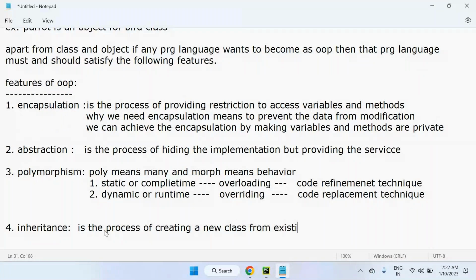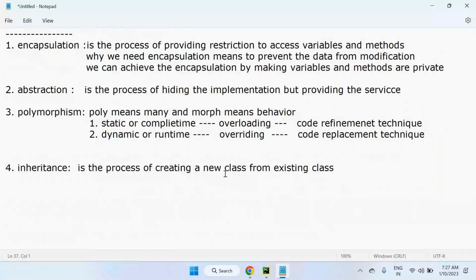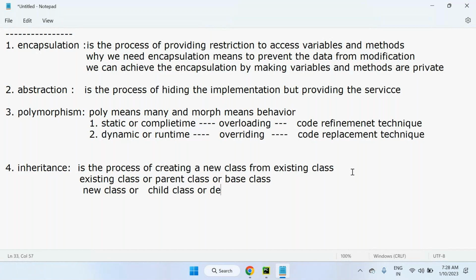The existing class is treated as the parent class, or base class. The newly created class is treated as the subclass, child class, or derived class.